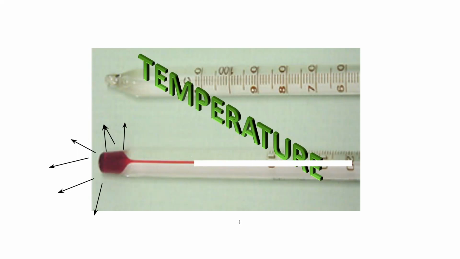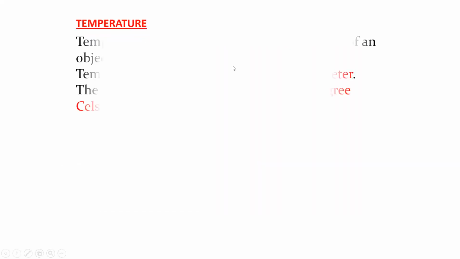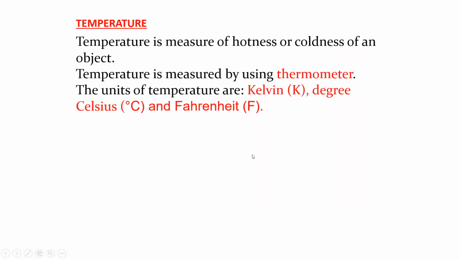Is it clear, the concept of a thermometer? So how do we define temperature? What is the meaning of temperature? Temperature refers to the degree of hotness or coldness of an object, like how much an object is hot or cold. How do we determine this? We determine it by using a thermometer. So comparison is done on the basis of temperature, and the SI unit of temperature is Kelvin, but other common units are Celsius and Fahrenheit.